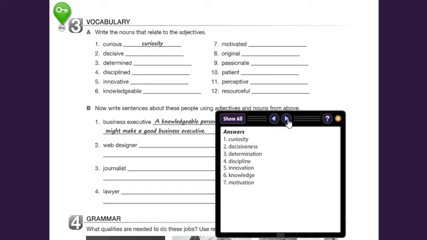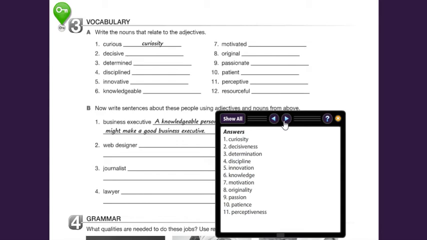Original turns to originality. Passionate turns to passion. Patient turns to patience. Then we have perceptive. Perceptiveness. The E, this one is mute, so you say perceptiveness. Perceptiveness. So if you can see, it's similar to decisiveness and perceptiveness, right?